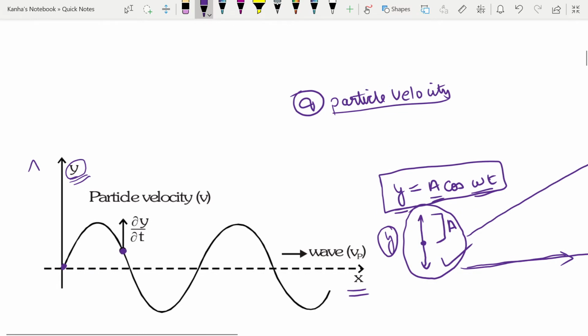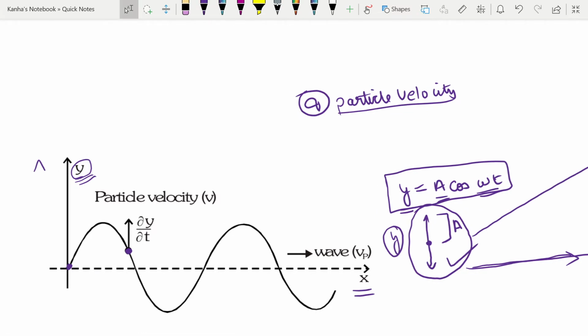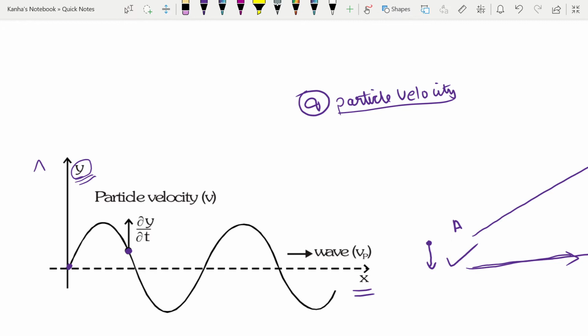Okay, this is the entire picture that I wanted to paint. If you want to find the particle velocity, you have to find dy by dt. I'll mention these as formulas slightly later. Before that, let's talk about what a wave velocity is. The velocity with which the disturbance, or the planes of equal wave phase, which is the wave front, is traveling through the medium, will be known as your wave velocity.